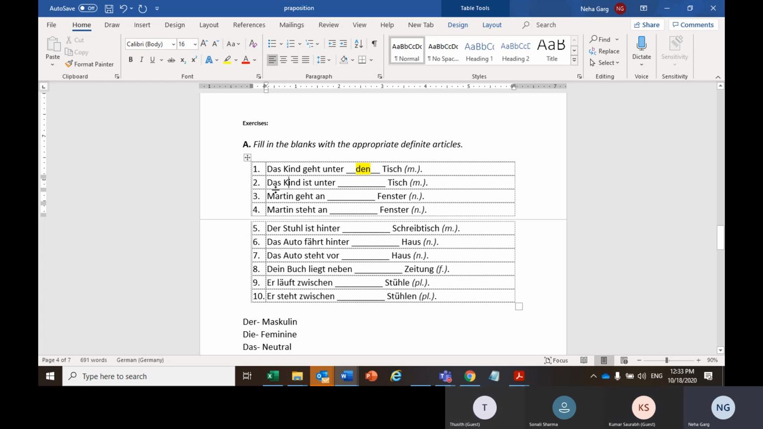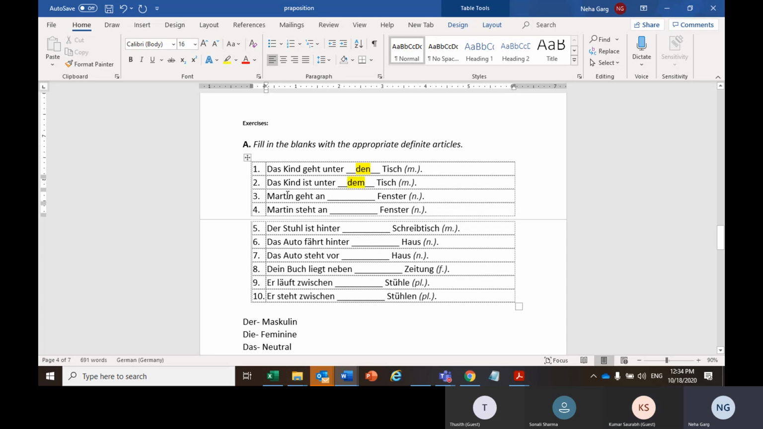Now, Saurabh, can you answer the second one? Das Kind ist unter dem. And why dem? Because it's a nominative. Sorry, it's an accusative. There is no movement, and it's a masculine. So here it will be dem. Saurabh, it's dative. The child is there already. So not nominative or accusative, that is dative, because the child is there, so dative case.